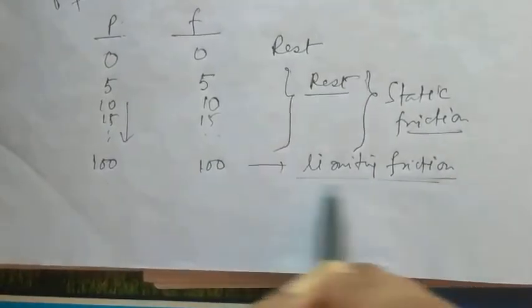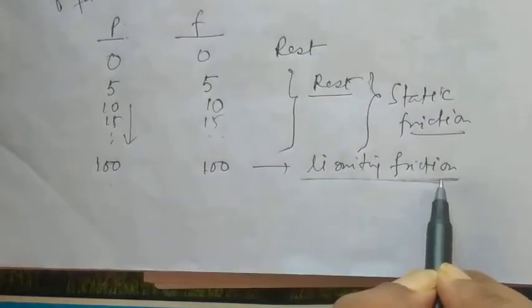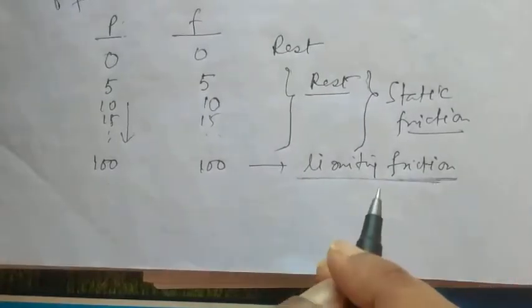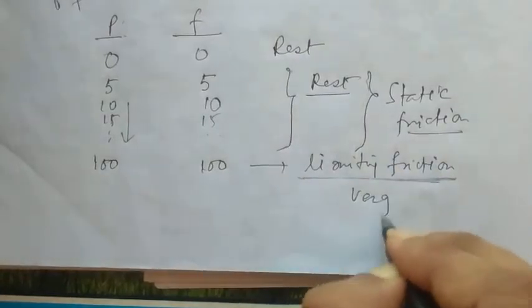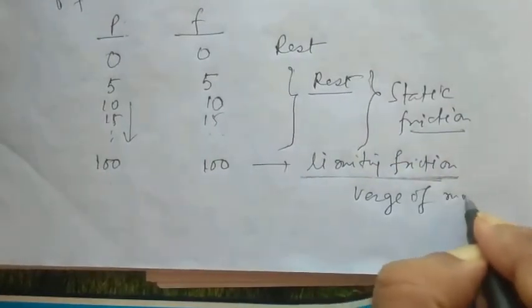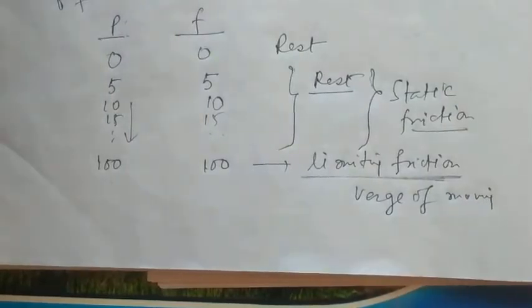So what happens at the limiting friction? The body has a tendency to move, but it is not moving. That means it is on the verge of moving, but it has not started its motion.